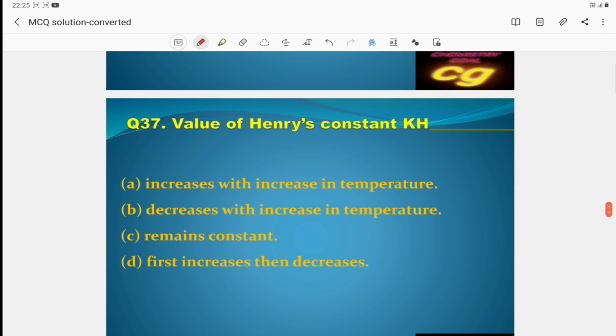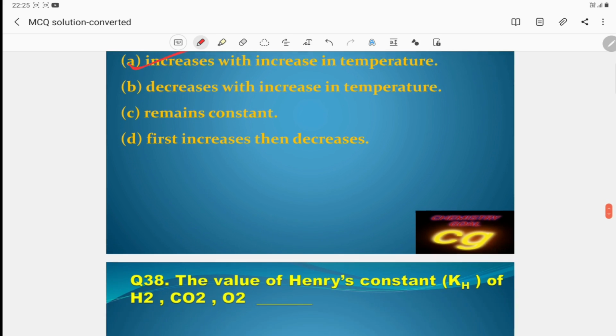Then, the value of Henry constant Kh increases with increasing temperature, or decreases with increasing temperature? Here Henry constant increases with increasing temperature. If temperature increases, Henry constant increases. This is the correct answer.